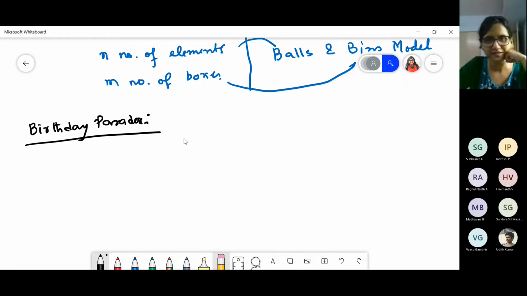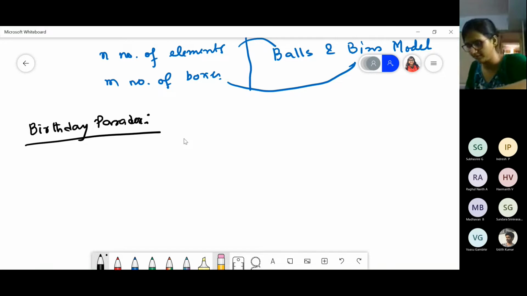So how many students are there in your class? 74, okay. We'll see how many should be there such that there is a lesser chance of people having the same birthday, and after which number it is likely that people will have the same birthday.